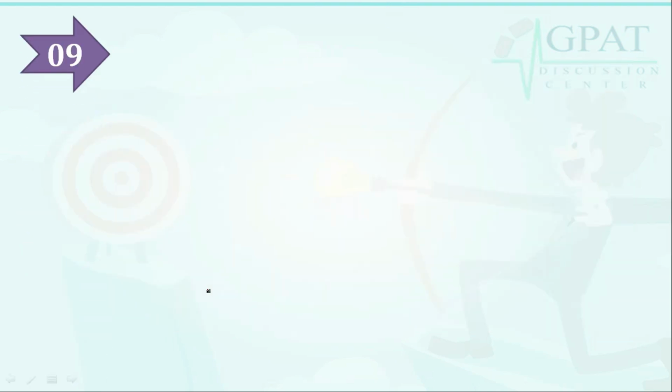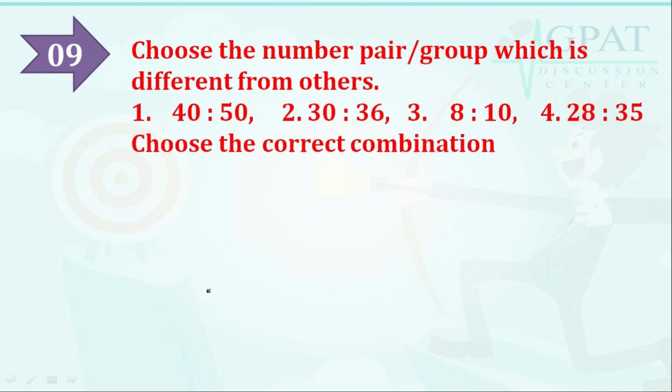Next question: choose the number pair group which is different from others. Here the pairs given are 40:50, the second one 30:36, 8:10, and the fourth one 28:35.